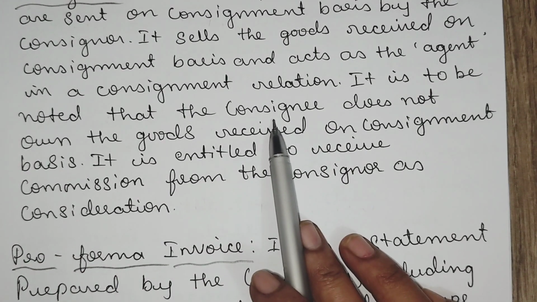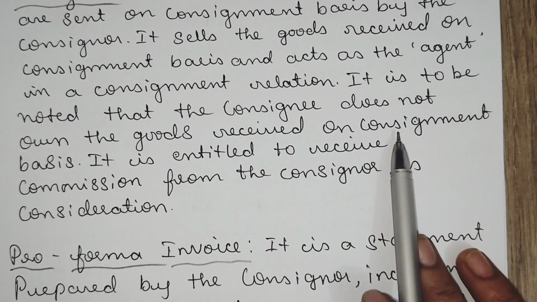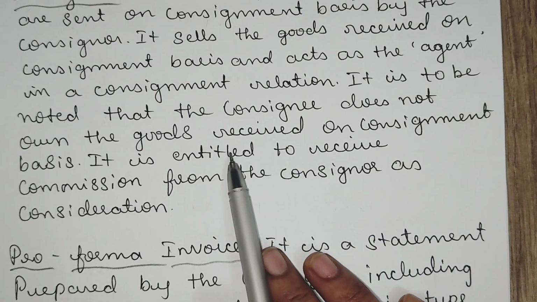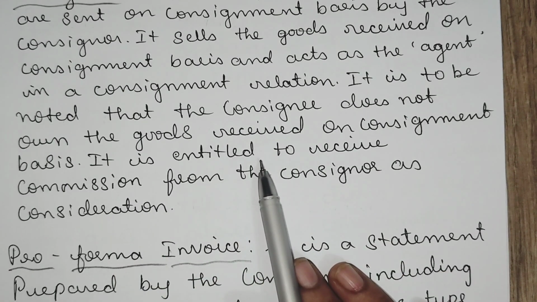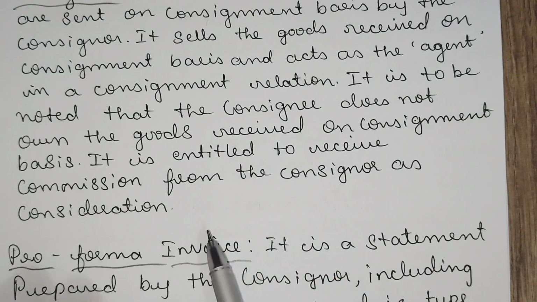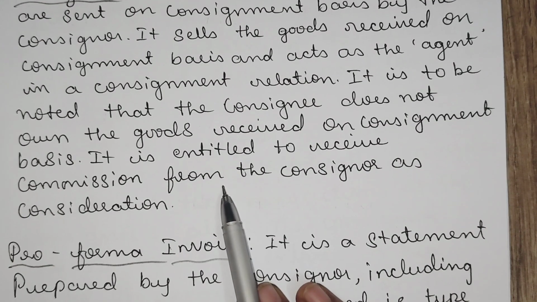The relationship between the consigner and consignee is called the consignment relation. You have to note that the consignee does not own the goods received, because, as I have told, the consigner remains the owner until the goods are sold to the buyer. He is not an owner; he is just selling the goods on behalf of the consigner.